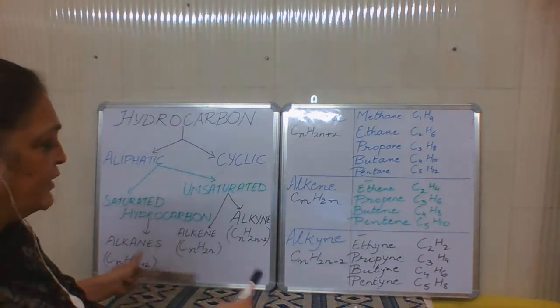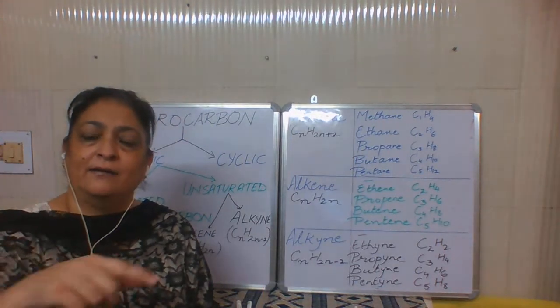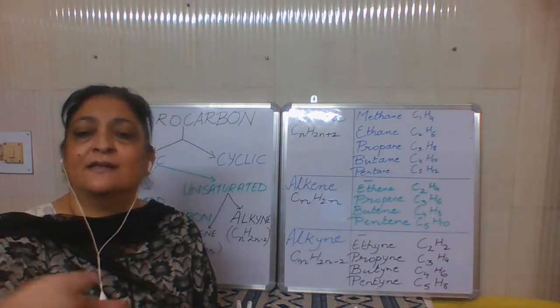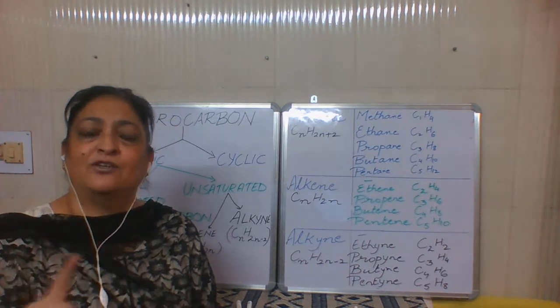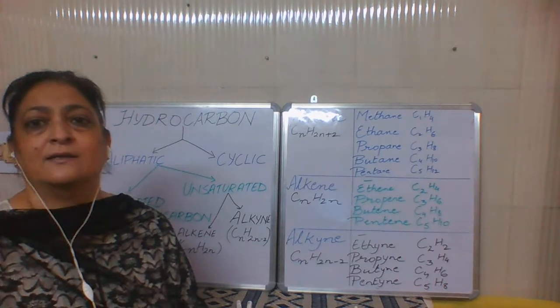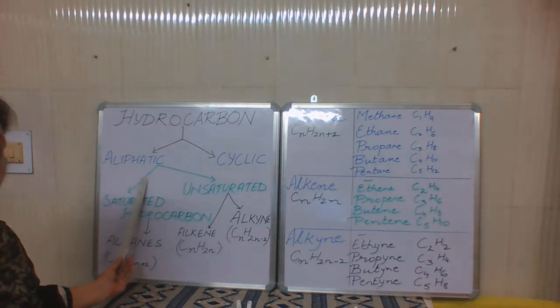Now in case of cyclic, we can understand it when we play holding hands, like small children playing ring a ring o' roses. That is a cyclic form. So when the first and the last carbon join with each other with the help of a covalent bond, that is called a cyclic bond. In our syllabus, we have only aliphatic, so we will be focusing only on the aliphatic.